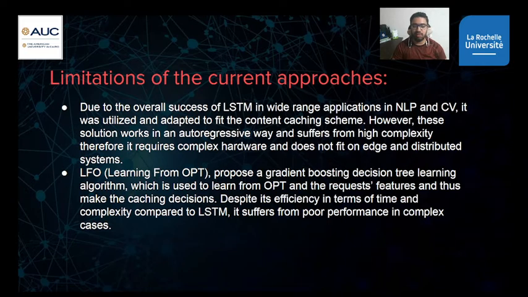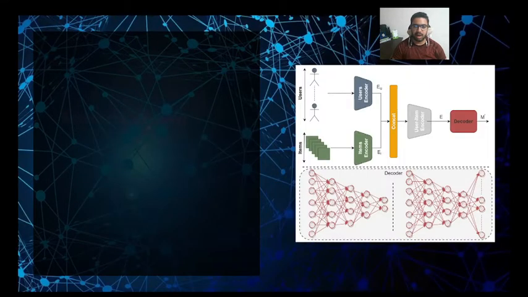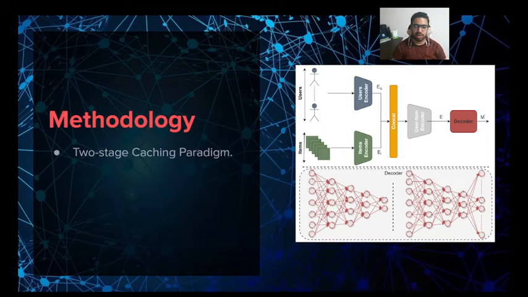And also, learning from GBT proposed gradient boosting decision trees, which is efficient in terms of time and complexity, but its performance is not very good compared to LSTM algorithms. That's why this motivates us to propose a new architecture which is tackling both directions, efficiency, and outperforming the existing state-of-the-art methods.